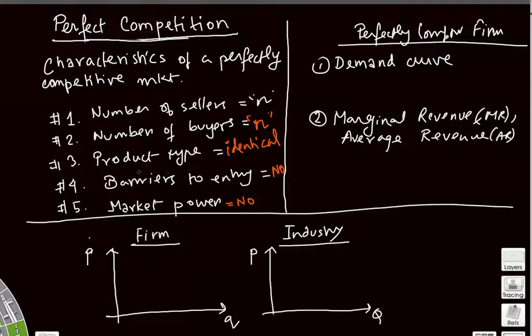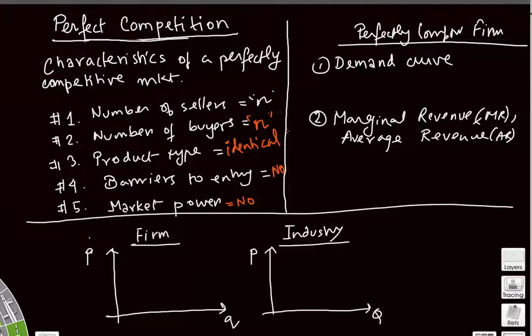An example would be why the seller does not have market power. First of all, there are too many sellers. So if one seller is charging a price which is higher than the market price, then the buyers will buy from other sellers because everybody is selling an identical product. And so the seller who charged a higher price will have to bring the price down to the market level.